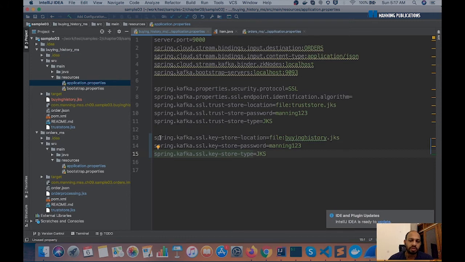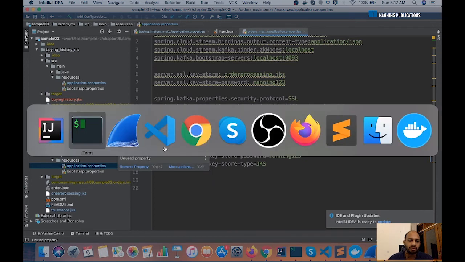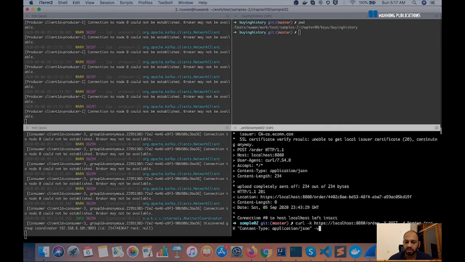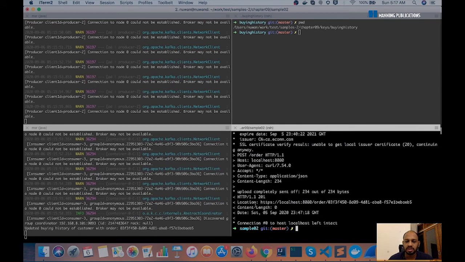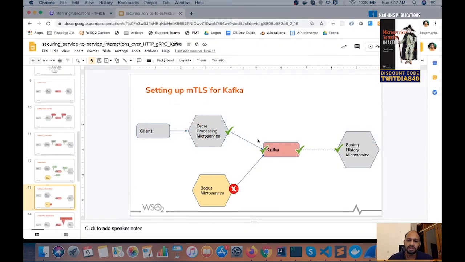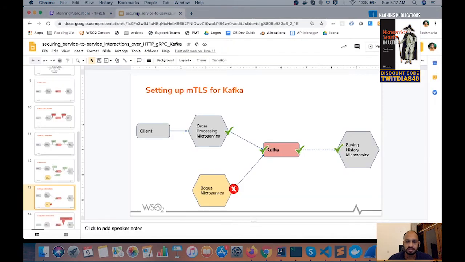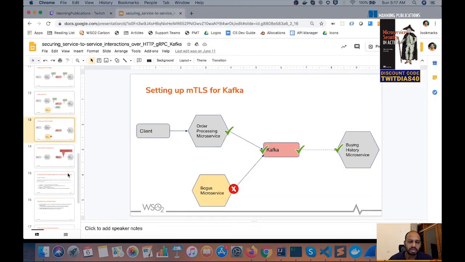So you have to enable these properties for both the microservices, as you can see here, to enable mutual TLS. It had already been enabled, so I don't have to go and re-enable it. Let's just quickly verify and simulate our client, and as you can see, this now works with mutual TLS enabled on the Kafka side. So now we have this situation where only trusted microservices can talk to Kafka. That's basically about setting up mTLS for Kafka. It's a simple configuration once you have the certificates defined.